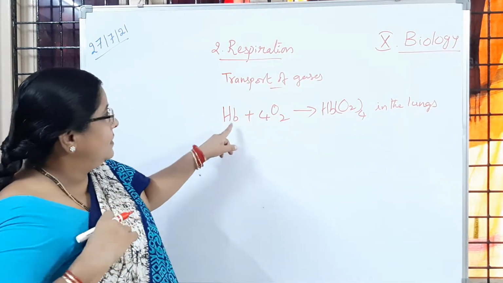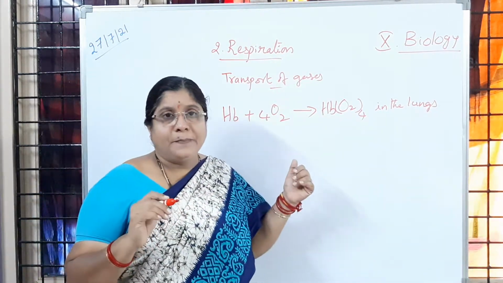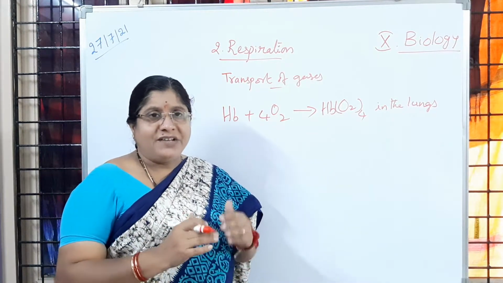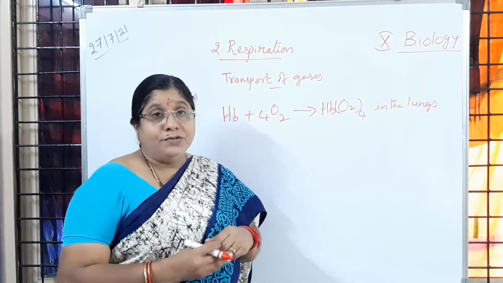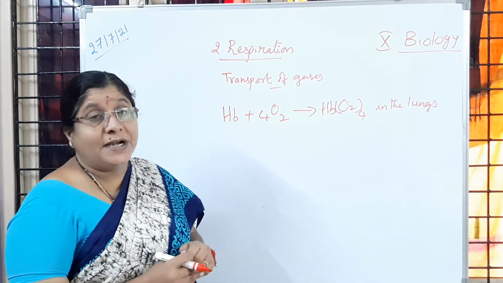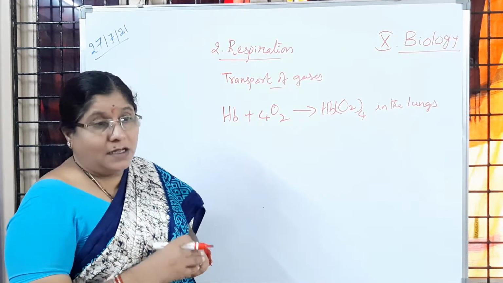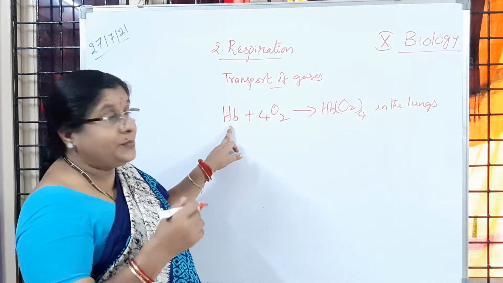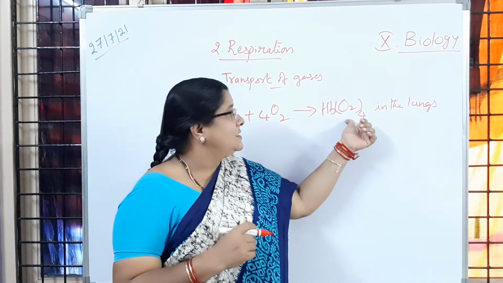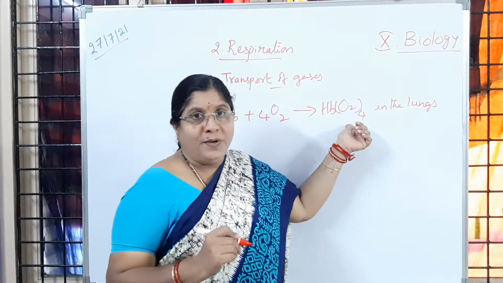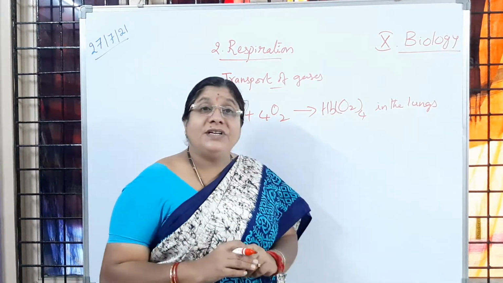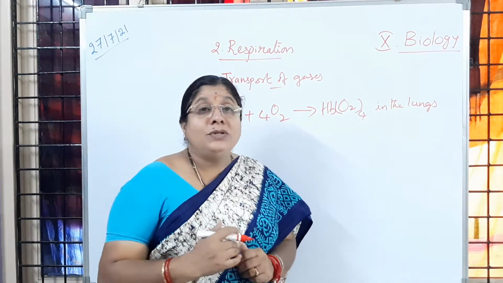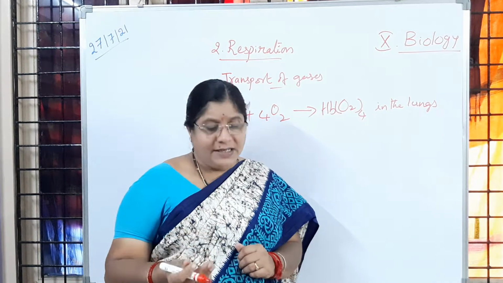You know that hemoglobin is a protein, a respiratory pigment, and it combines with oxygen. So the 21% of oxygen which entered the body through the respiratory system, when it reached the blood, that hemoglobin combines with that oxygen, which forms the oxyhemoglobin. That oxyhemoglobin which is formed has to be transported, no? Where does it have to be transported? To the tissues. Tissues contain the cells.